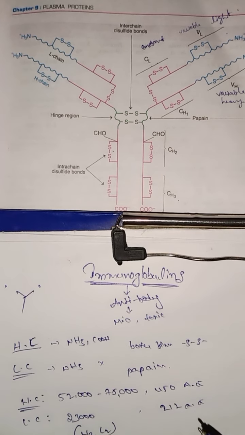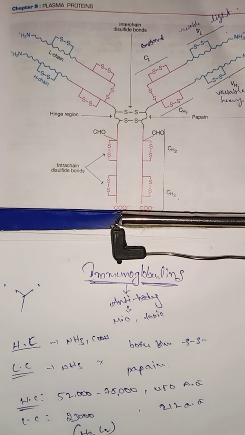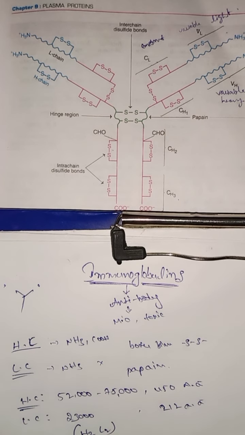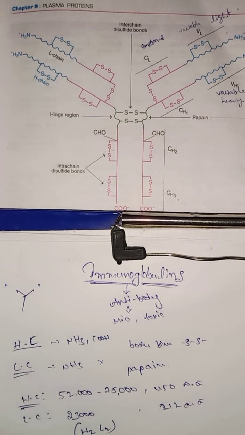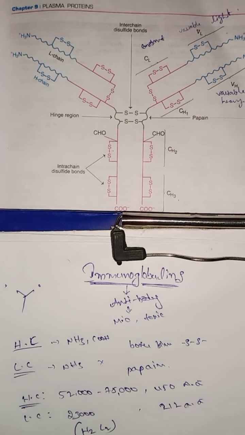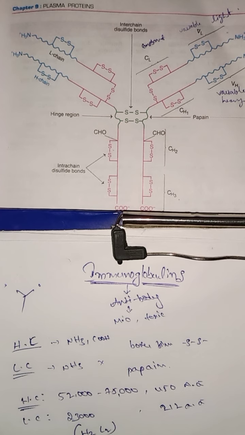So this is about immunoglobulins. The immunoglobulin contains two regions. One region is known as the variable region, VL, and the second is known as the CL, the constant region. Variable regions and constant regions are present in the heavy chain as well as in the light chain.